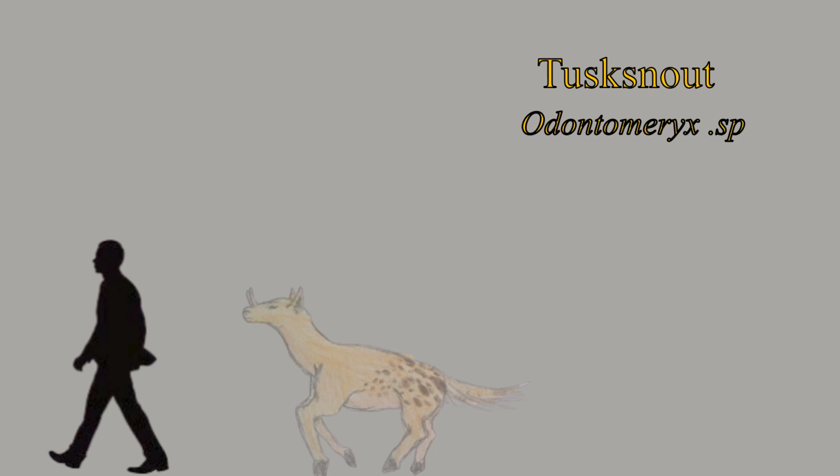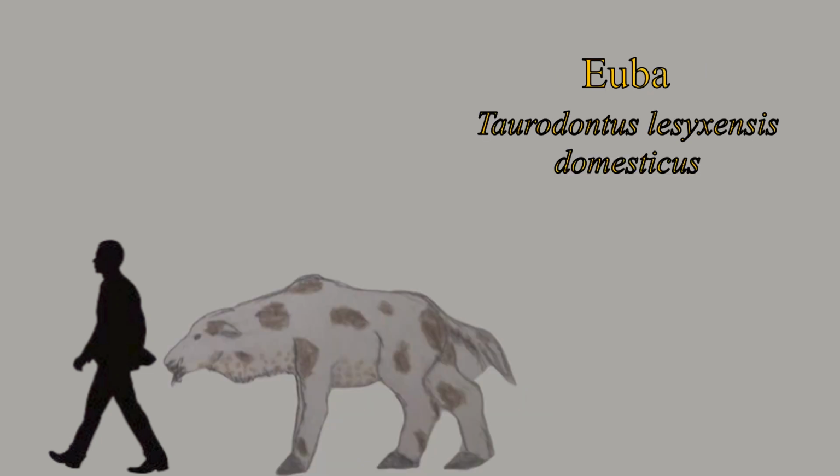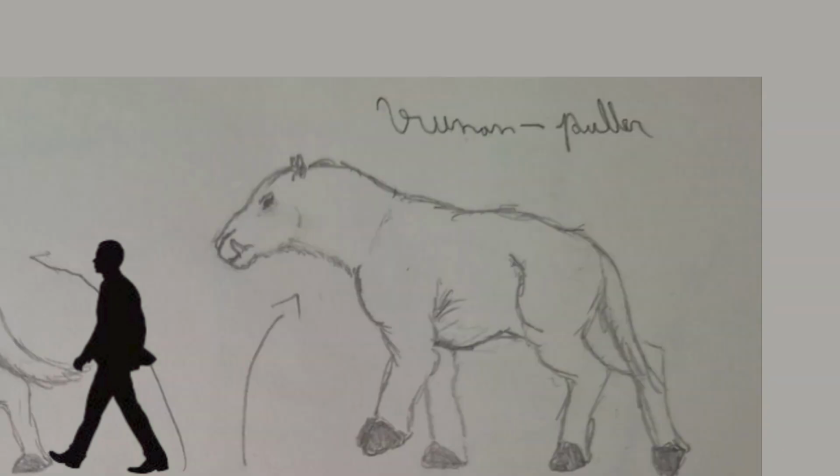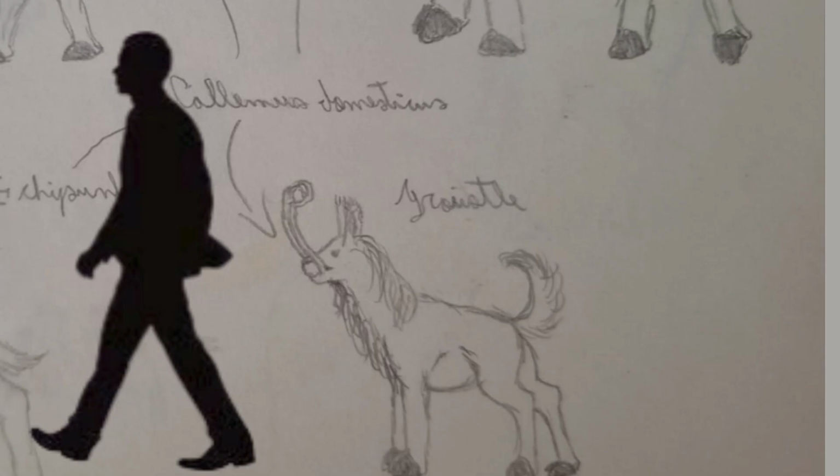Domestication of some of these llamids has been successful. The uba is analogous to a cow and harvested for meat, hide, and milk. But most used is the calemus. This animal is very similar to domestic horses, if not a bit bulkier. Large enough to carry a mount, the calemus is the main non-mechanical mode of transportation and was also bred for various tasks. The Runan puller was bred for burden, like our draft horses, and the Groistol was bred for the noble families as a sign of wealth.